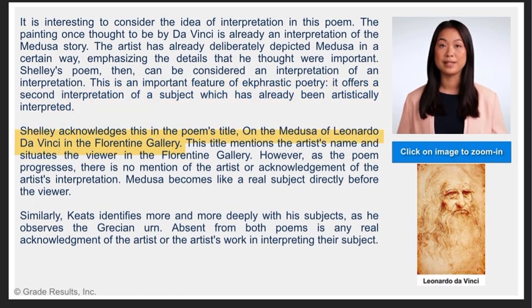Shelley acknowledges this in the poem's title, On the Medusa of Leonardo da Vinci in the Florentine Gallery. This title mentions the artist's name and situates the viewer in the Florentine Gallery. However, as the poem progresses, there is no mention of the artist or acknowledgement of the artist's interpretation. Medusa becomes like a real subject directly before the viewer. Similarly, Keats identifies more and more deeply with his subjects as he observes the Grecian urn. Absent from both poems is any real acknowledgement of the artist or the artist's work in interpreting their subject.